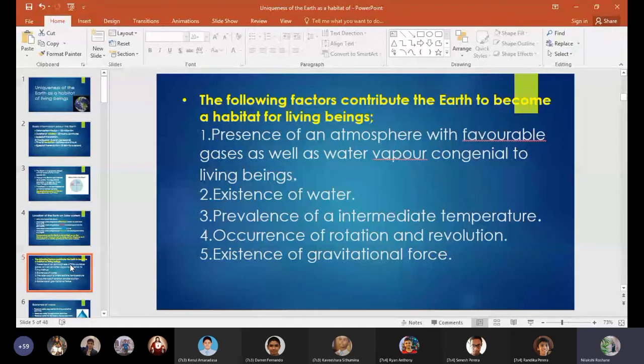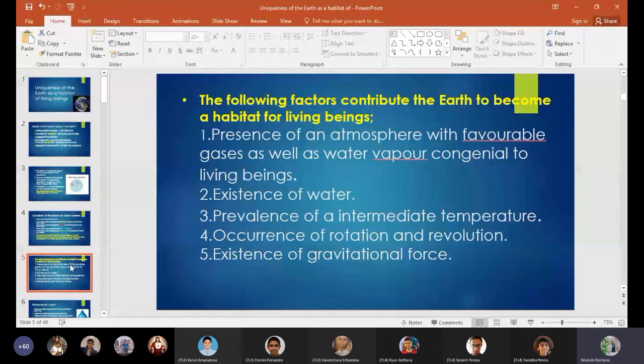Have you learned about the water cycle earlier? Yes, teacher, in geography, grade 6 we did. Because of that, we discussed condensation. So condensation happens because of the water vapor. Water vapor rises up and gets condensed, and that's how clouds form. So that is very important. And even in grade 7, we learned about convectional rain. In that part also, the water vapor rises up and forms clouds, and because of that we get rain. So these concepts are very important.